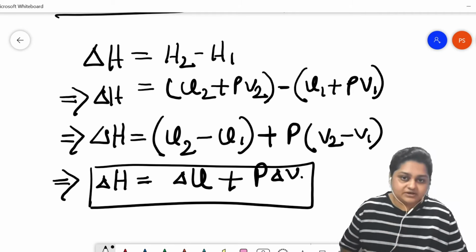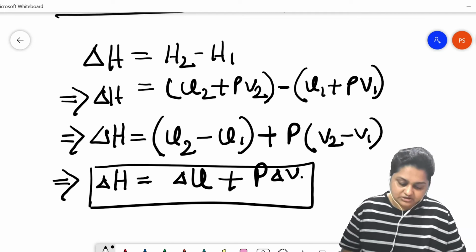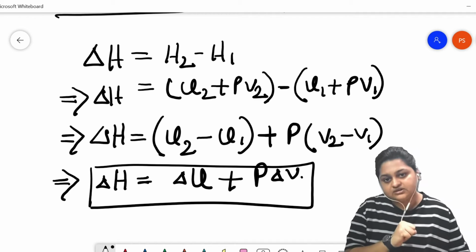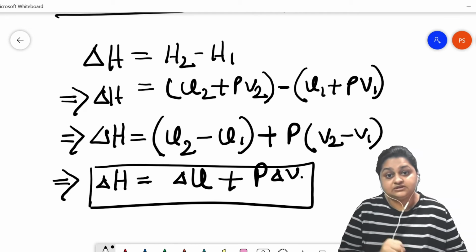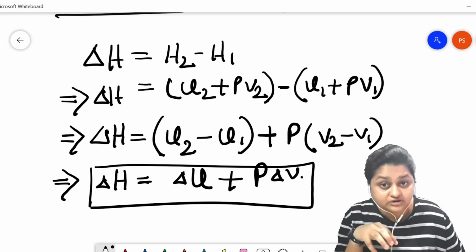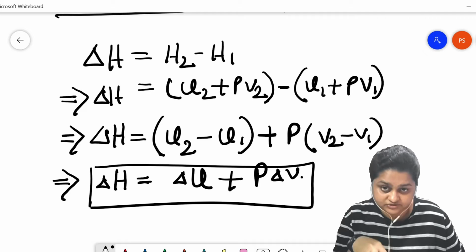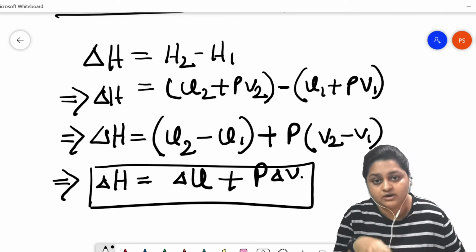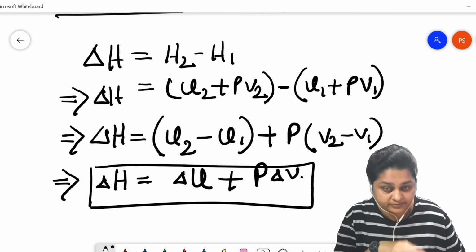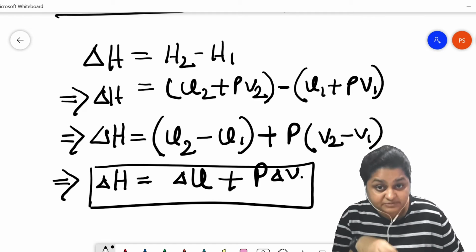As most chemical reactions happen against atmospheric pressure, most chemical thermodynamic processes happen under constant pressure conditions. That's why we are considering this particular concept, because we are talking predominantly about chemical thermodynamics. That's why we are considering these conditions specifically.